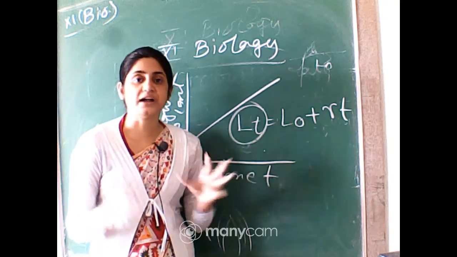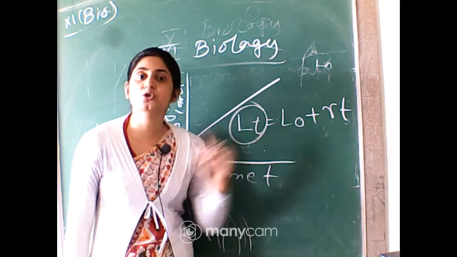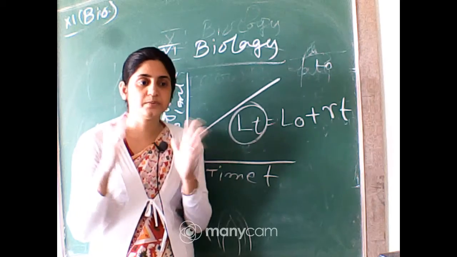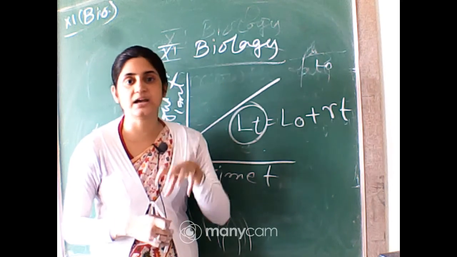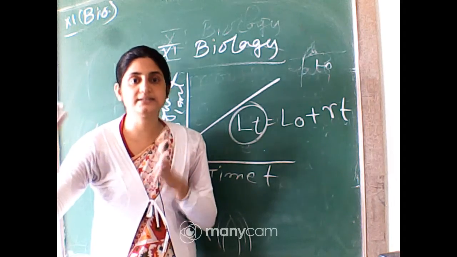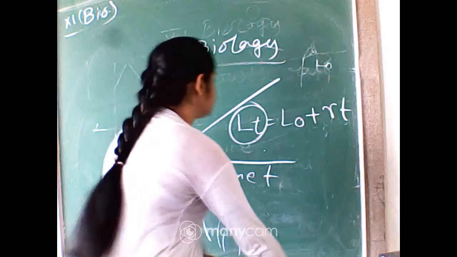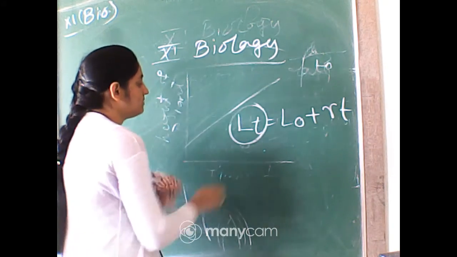L0 means the starting length, when they start to grow, and rt means the rate of growth per time, from the starting to the final stage: what is the rate of growth, how many cells are formed per hour, how much the size is increased. So you can measure it by rt. This is the linear, or arithmetic, growth of plants.